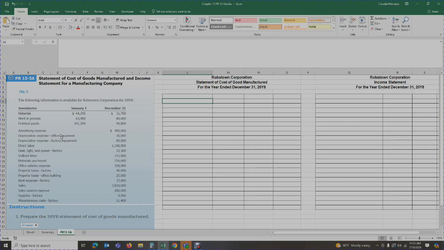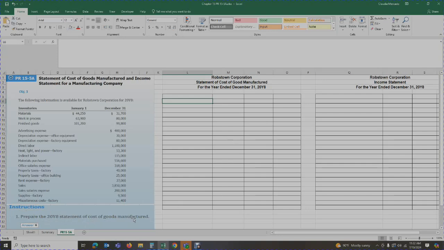You need to have a general understanding of what it is that you're doing. The two tasks are to prepare the statement of cost of goods manufactured and the income statement. I've created the templates for you. Now let's look at the first requirement. We're going to prepare the statement of cost of goods manufactured.